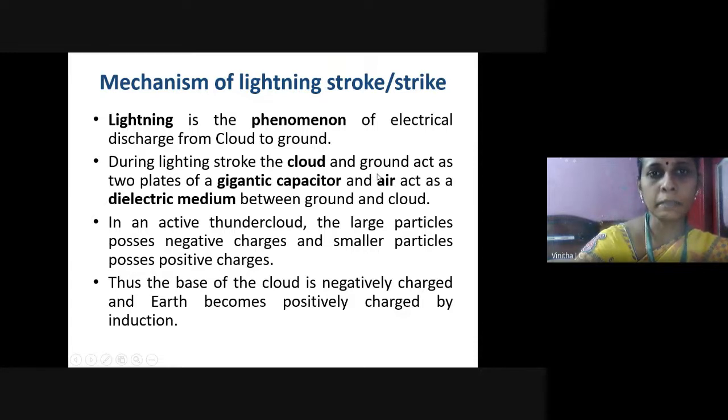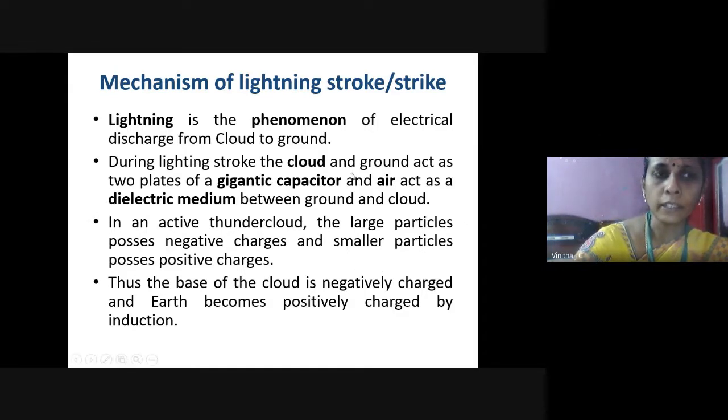Between the two plates, the air acts as an insulating medium. Under normal conditions, the air acts as an insulator and does not allow current to flow between the cloud and the ground.